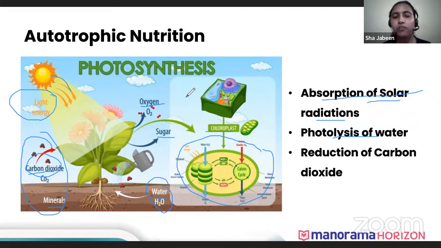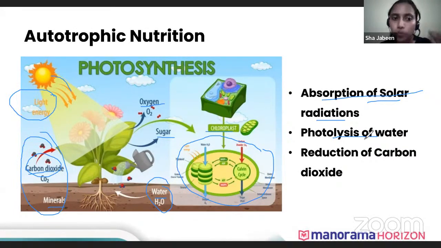Yes, I have got one right answer. Most of them have already studied this chapter and are giving correct answers. So photo means light, and lysis means breaking. When light falls on the plant, inside the chloroplast, the water present there breaks. The water splits. So photolysis of water means splitting of water in the presence of light. So the next event is photolysis of water.